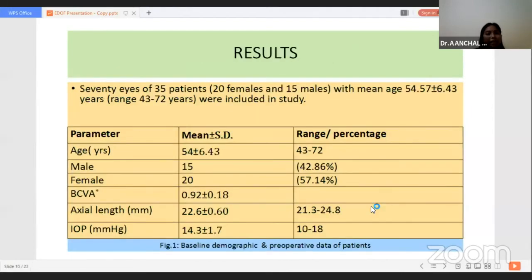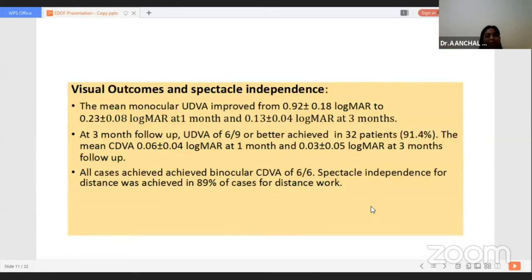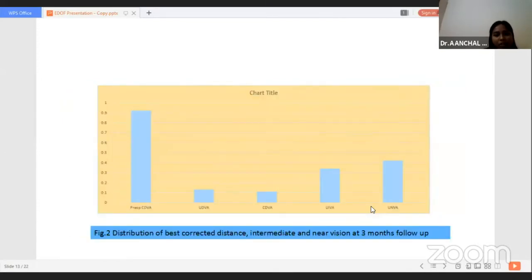In results, 70 eyes of 35 patients were included in the study with a mean age of 54 years, with axial length within a range of 21 to 24 mm and IOP within 10 to 18 mm Hg. Post-operative mean monocular uncorrected visual acuity improved from 0.92 to 0.13 at 3 months follow-up. This graph is showing the visual acuity at 3 months. The uncorrected distance visual acuity was 0.13. For near vision, it was 0.42. Intermediate vision was 0.34 logMAR at 3 months follow-up.